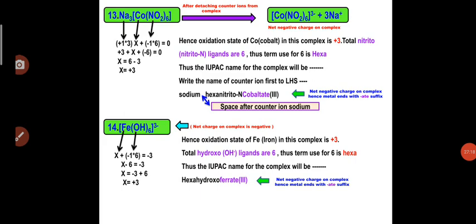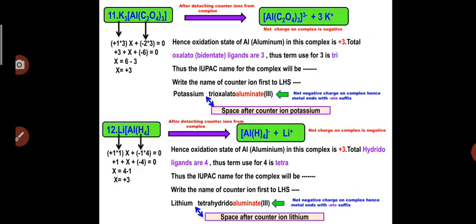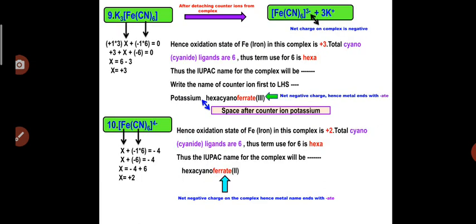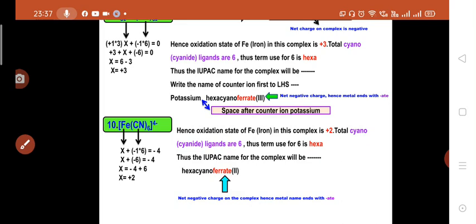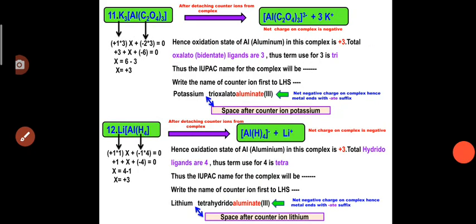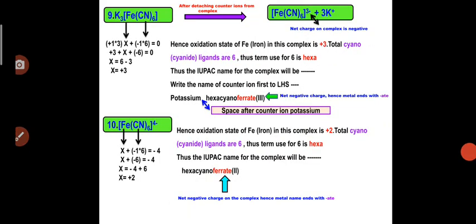So here you can see that the counter ions can be detached from the complex when this complex is dissolved in a particular solvent. So this complex will become anionic when these positive counter ions are detached from this complex. Here we can see the potassium is detached from this complex. So the complex has a net negative charge.